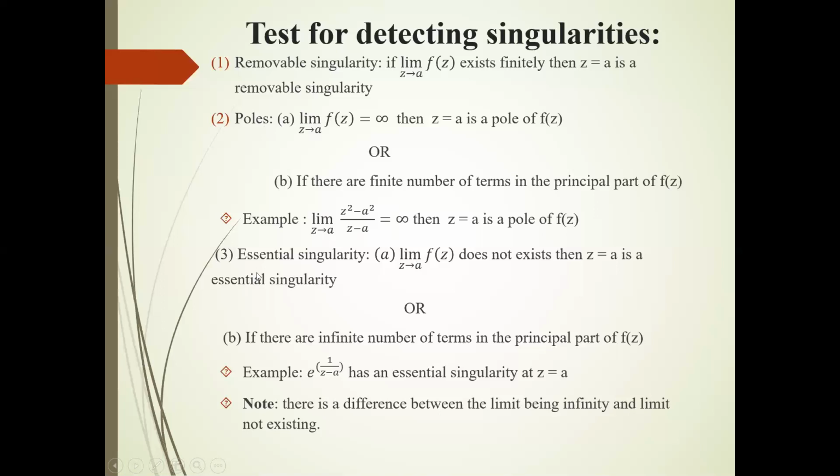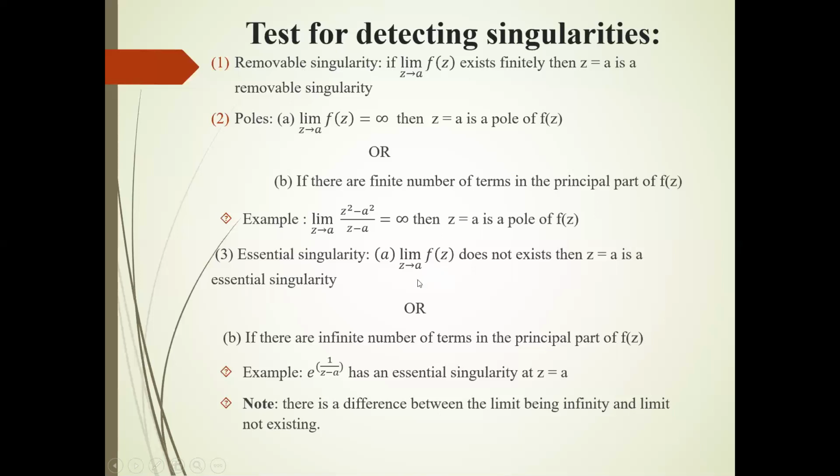Type number 3, essential singularity. Again, part a: the limit as z tends to a of f(z) does not exist, then z = a is an essential singularity. You may say that if at that point a given function has no removable singularity and no pole, then it must be an essential singularity.